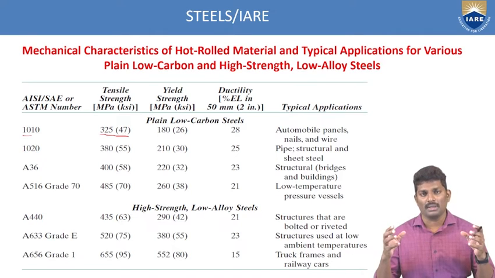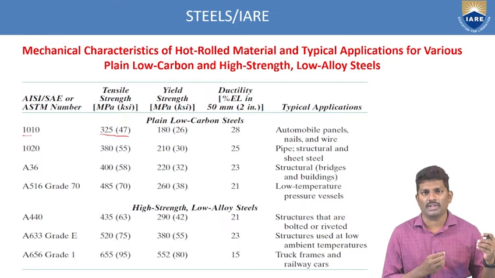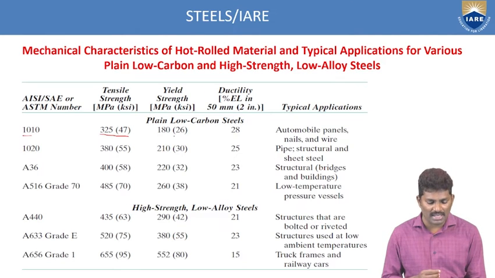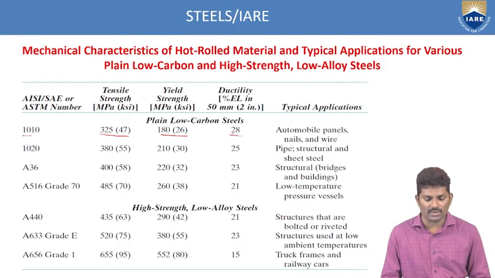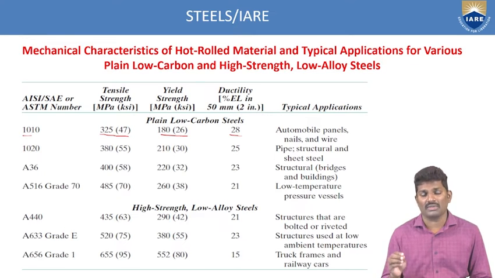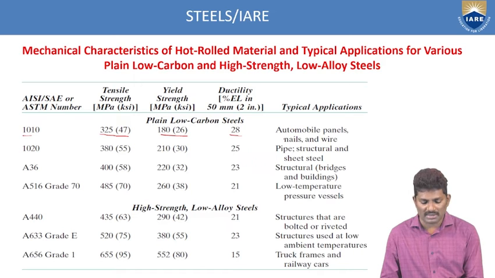So up to that tensile strength, it can withstand, it can resist up to 325 megapascals. Similarly, the yield strength for the plain low carbon steel is 180 megapascals, and ductility is 28 percent. The applications of that 1010 steel are in automobile panels, nails, and wires. These are some of the examples.